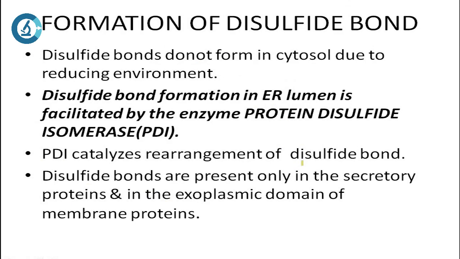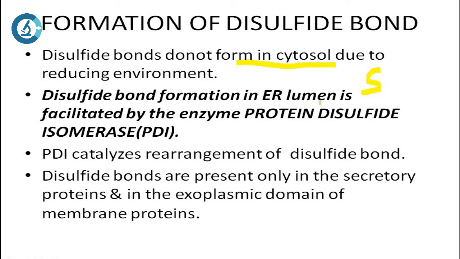Next, formation of disulfide bonds. First, try to understand that disulfide bonds are formed between cysteine residues. They have the sulfur group, right. So a disulfide bond will be formed between two cysteine residues, and that will give a quaternary structure to the protein. They do not form in the cytosol. This is very important. Why are the disulfide bonds not formed in the cytosol? Because it has a reducing environment.